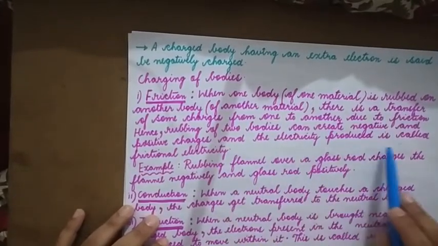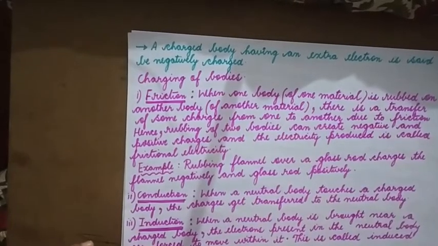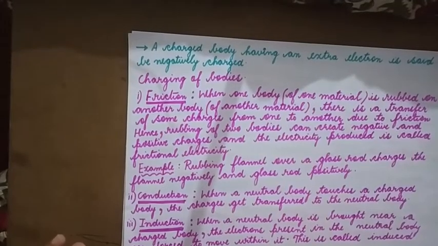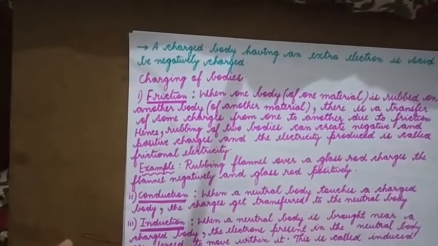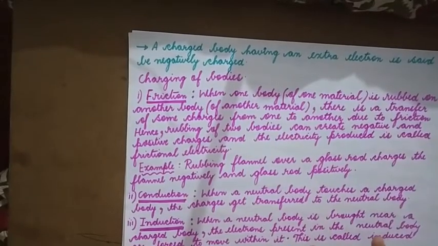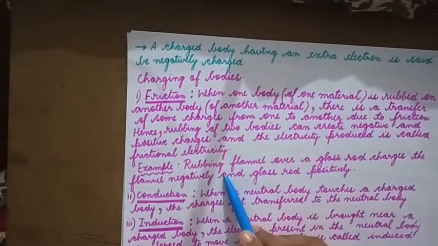And one more important point. The electricity produced is called frictional electricity. Because of the rubbing of two bodies, positive and negative charges are created. And what is electricity? It is nothing but the flow of electrons. So, frictional electricity is being produced.